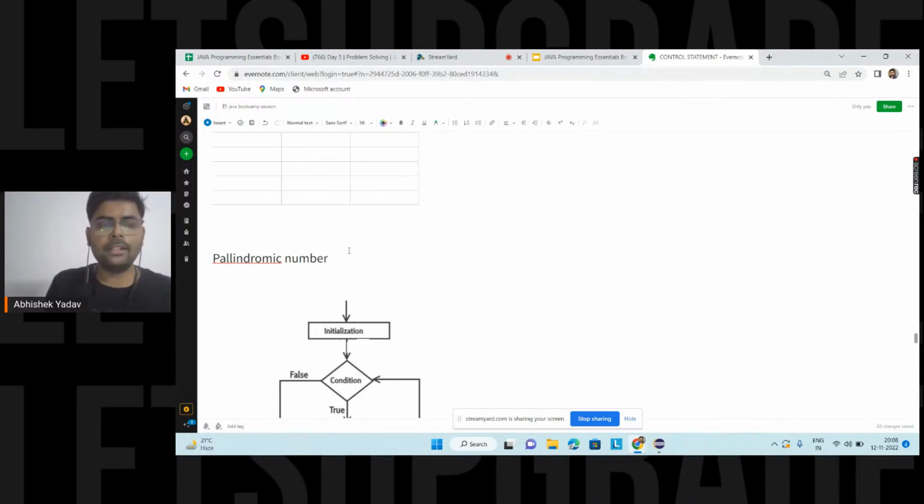So what is a palindromic number here, guys? I have a number, and if I reverse that number, the original number and the reversed number are both the same. If I am reading from left to right, or from right to left, and I am getting the same result, then I say the number is a palindrome. The string is a palindrome, right, everyone?